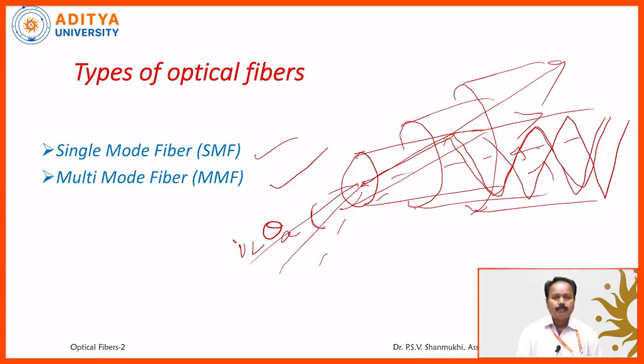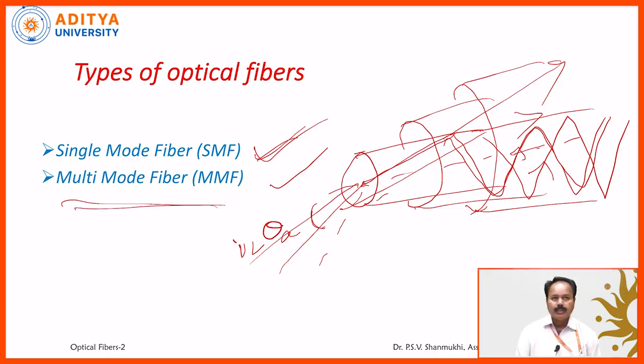So there are only some allowed directions. Along those directions only, the light rays will undergo constructive interference and be propagated. In other directions, even if the light rays are incident at less than the acceptance angle, they will not be propagated because of destructive interference. Those allowed directions are called modes of propagation. Some optical fibers allow only one allowed direction. Such an optical fiber is called a single mode fiber. Some optical fibers allow more than one allowed direction. They are called multi-mode fibers.